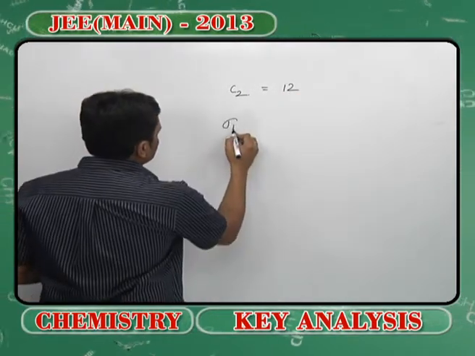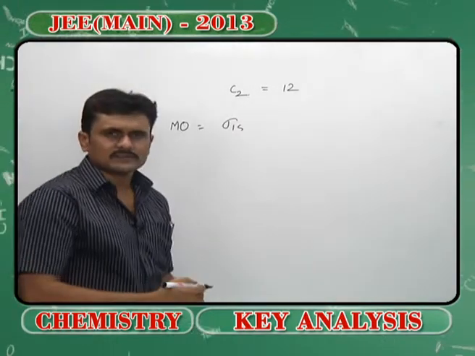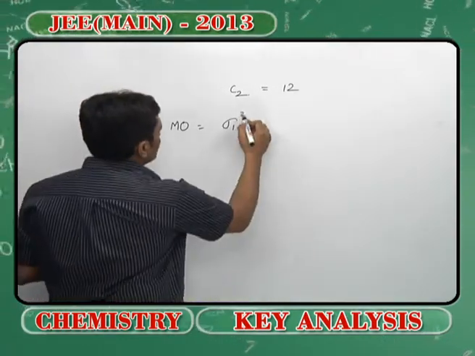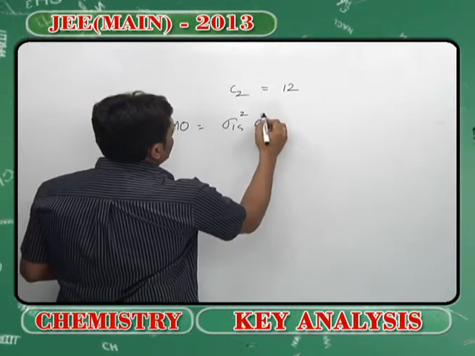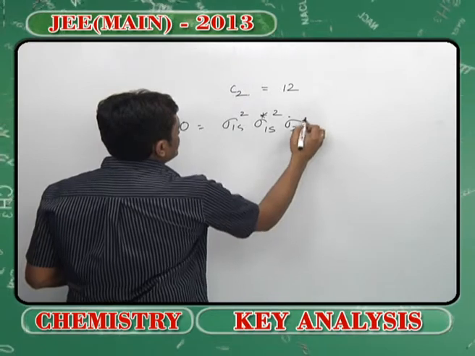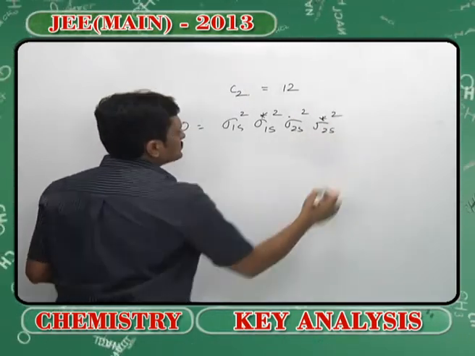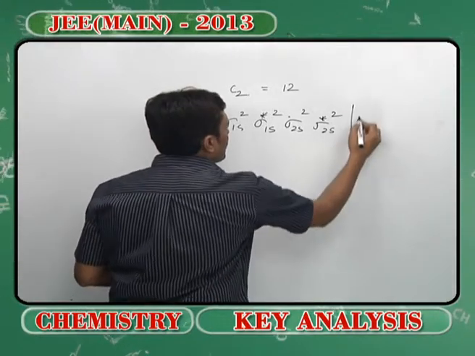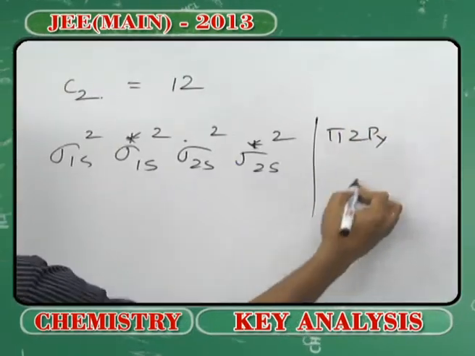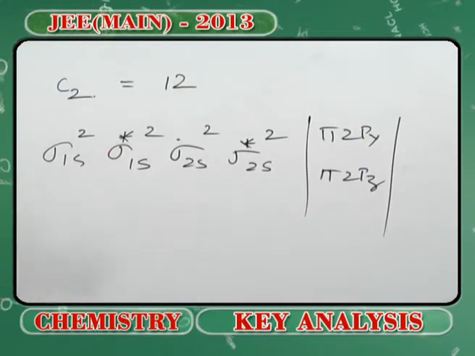When I write the molecular orbital electronic configuration, I write sigma 1s2, sigma star 1s2, sigma 2s2, sigma star 2s2, then comes pi 2py, pi 2pz, that is the pi molecular orbitals.